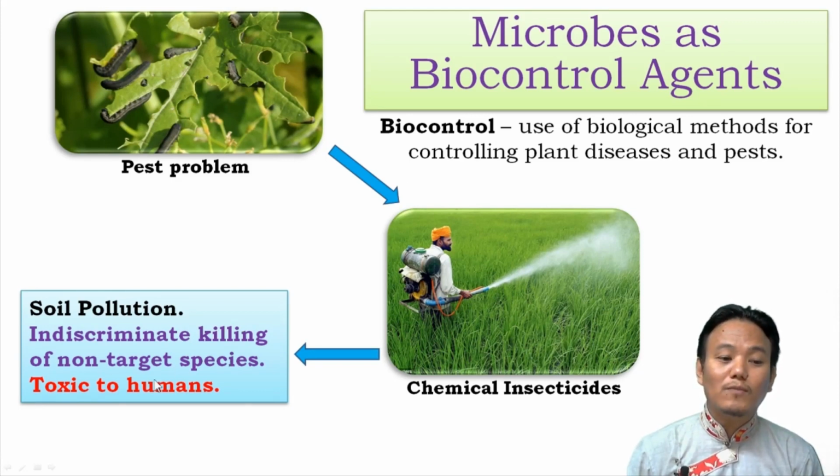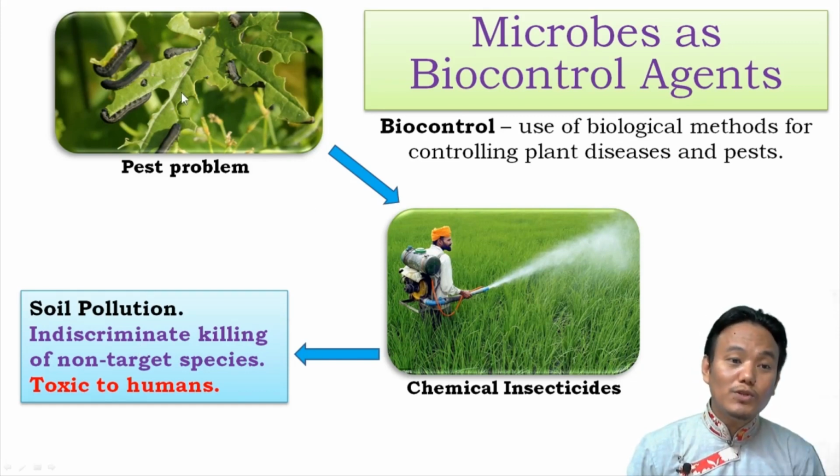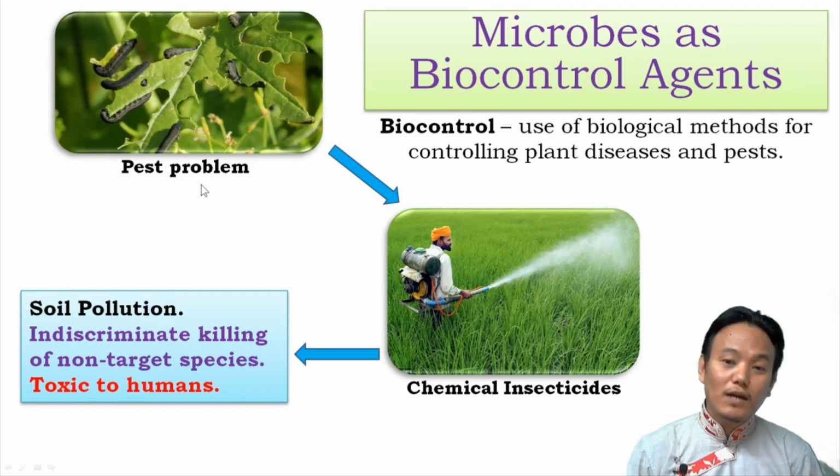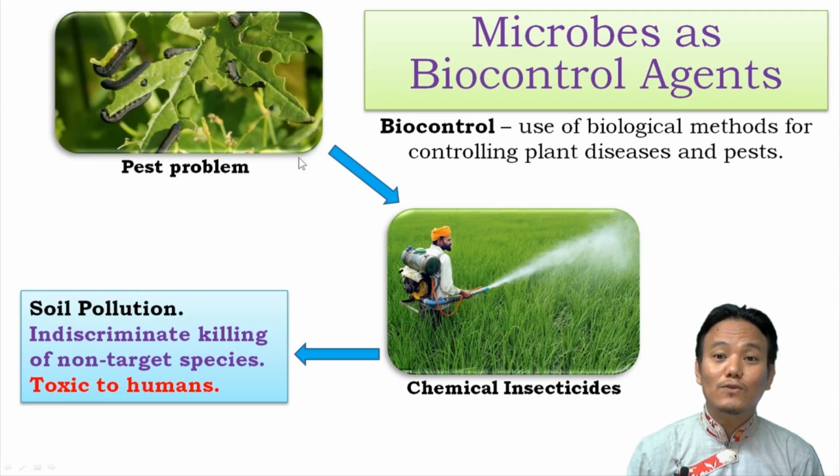And then the third problem is that these chemical insecticides are quite toxic to human health as well. So you can clearly see that a solution to a particular problem is resulting in additional problems, right? So this is not a good solution. In order to tackle this pest problem, we have to resort to another solution, and that solution is use of biocontrol agents.